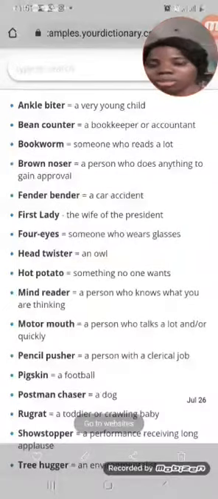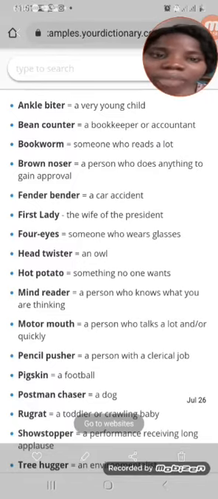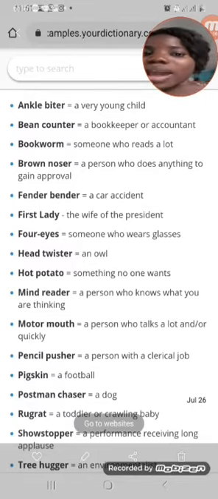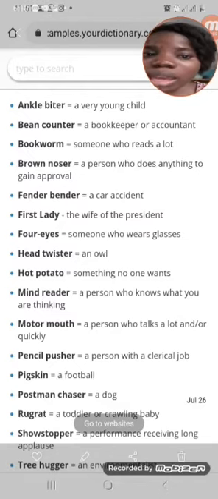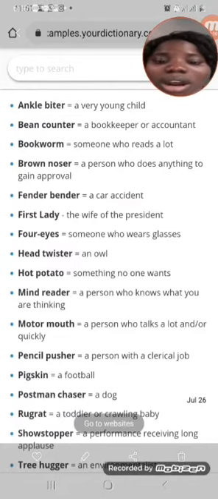Do you understand now? Okay, look at examples here. Hot potato. We have mind reader. A mind reader is someone that we just look at you and guess who knows what you are thinking, and the person guesses right. Someone that knows what you are thinking is called a mind reader. We have motor mouth. A person who talks a lot, we call a motor mouth.